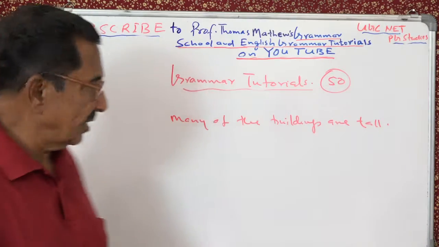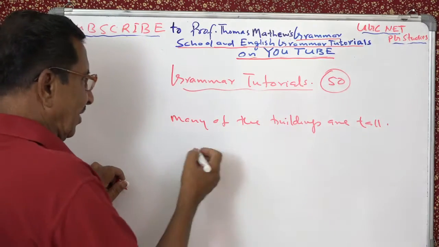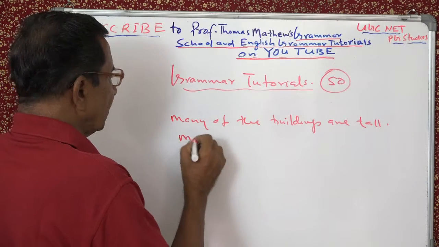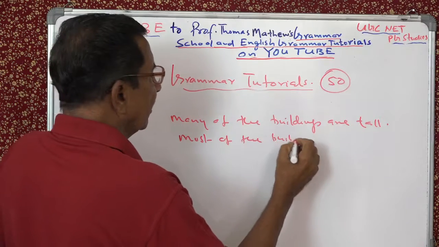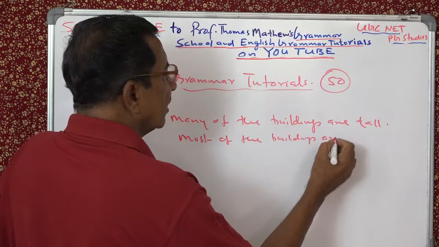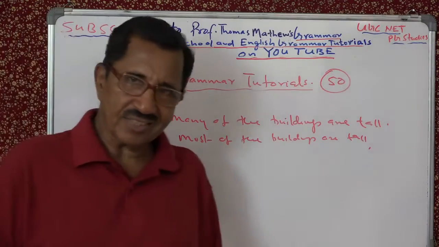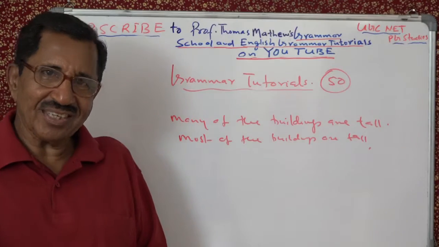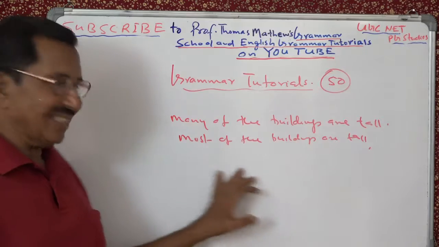Then it's very easy. You can say many. Most of the other way around. Many of the buildings are tall. So most of the rewrite. Most of the buildings are tall. Or the other way around also you can see. See, the question is like this. When I explained the question, I made a mistake. I agree. But the point is this.